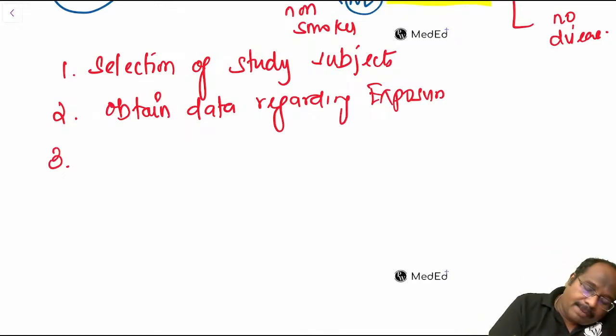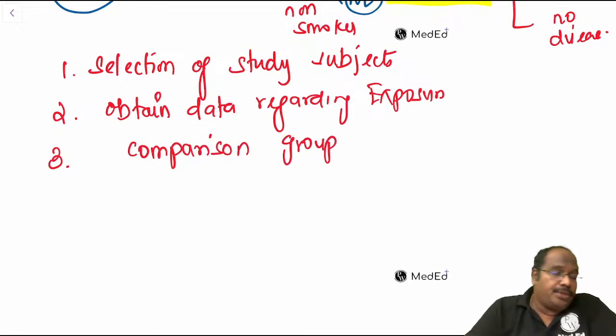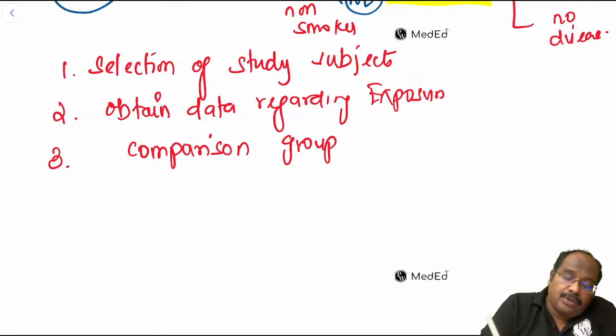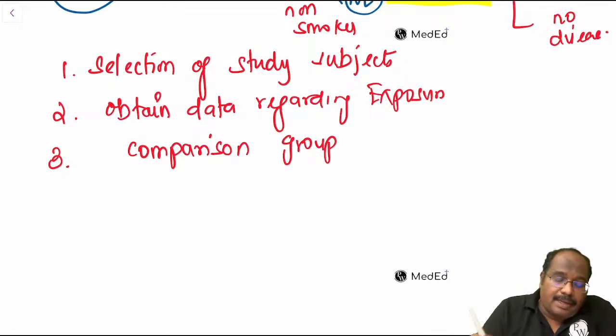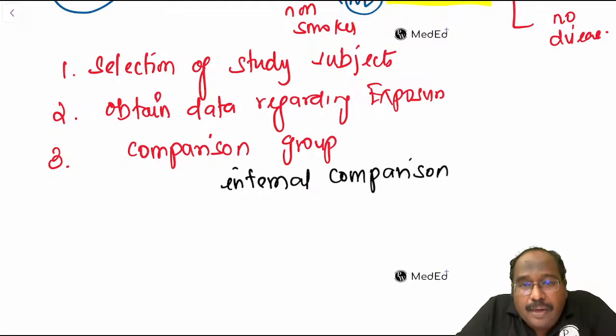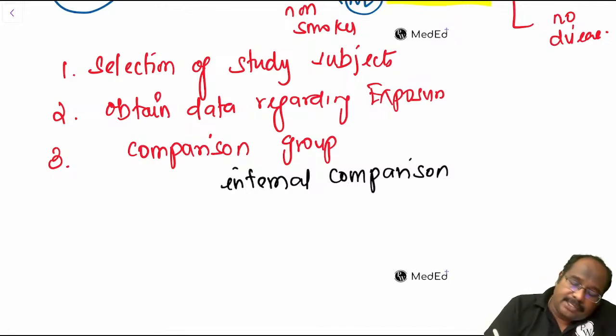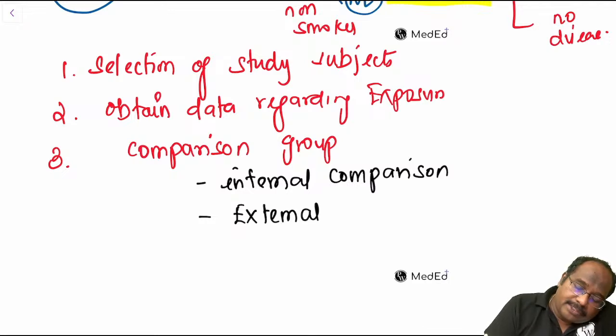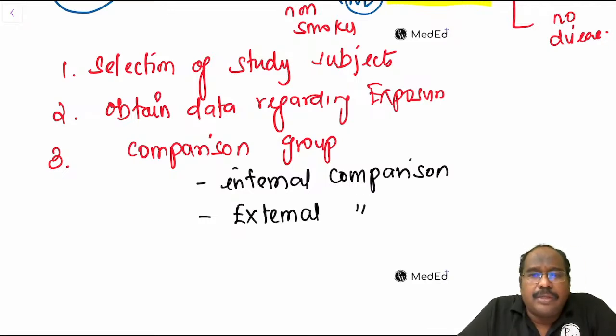Third step, identify a comparison group. You develop a comparison group. It may be internal comparison or external comparison. Among smokers itself, you can divide them into people with less than 10 cigarettes per day and people with more than 20 cigarettes per day. That is internal comparison group. Or external comparison, we can make two groups.